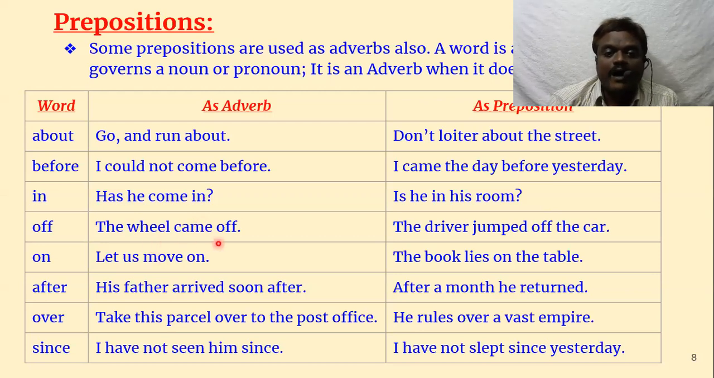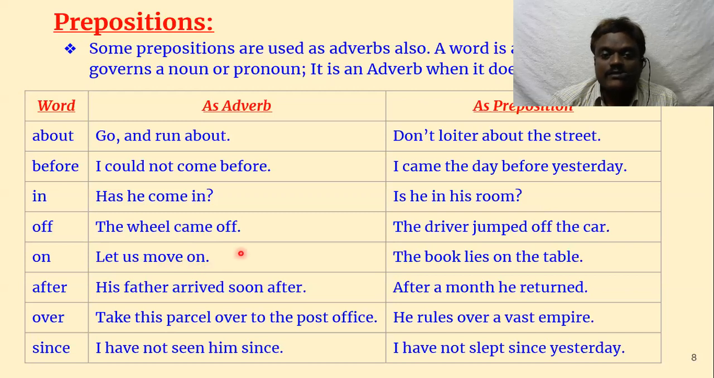The wheel came off. See here, "off" is actually telling something about the verb. It is giving some extra information about the verb. Came, where? Off. Came off. So it is an adverb. The driver jumped off the car. See here we have an object to the word "off", so it is a preposition.